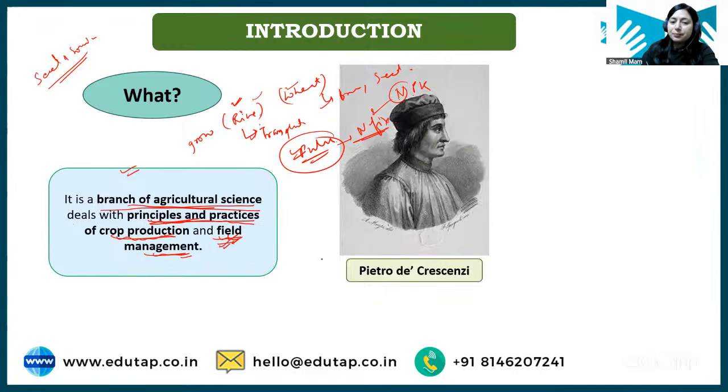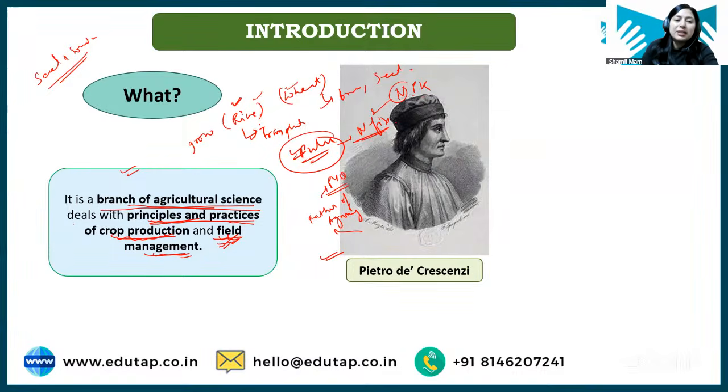Now this name we learnt yesterday also: Pietro de' Crescenzi, who is known as the father of agronomy. Now there was one PYQ from here also, so you have to learn this. Father of agronomy is Pietro de' Crescenzi. Clear?